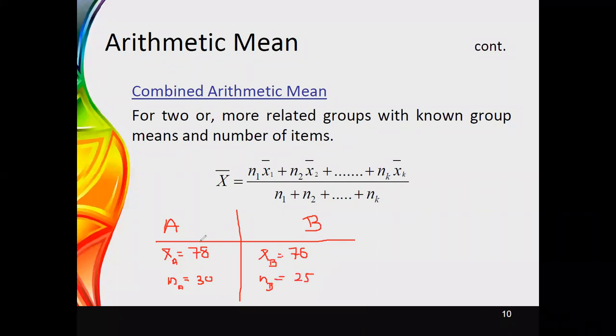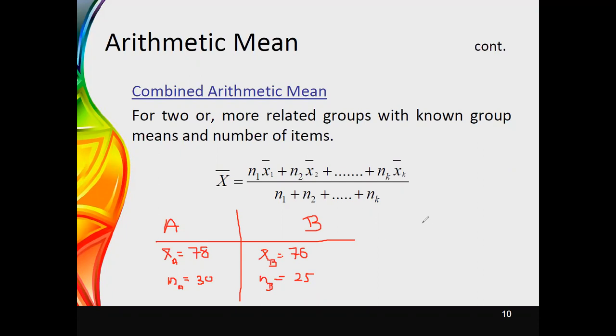Now think about a school for a particular grade, where we may have two classes, A and B, and for the subject mathematics, they have identified an average of 78 marks among 30 students in class A, and an average of 76 for class B among these 25 students.